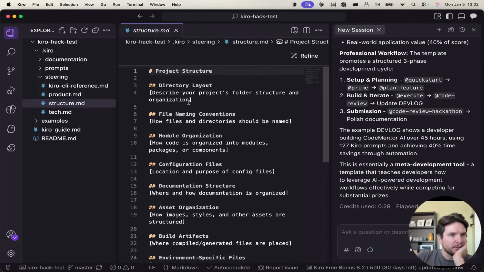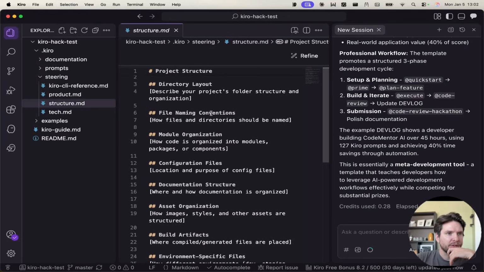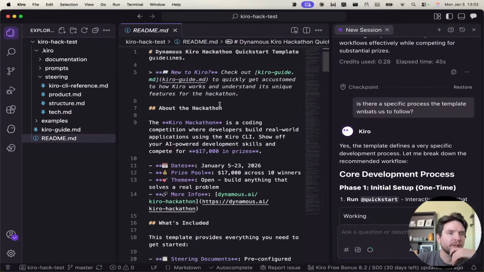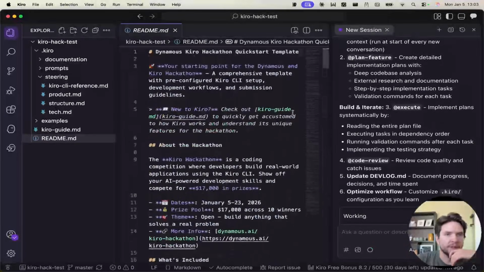And structure, you can of course change this up here if you want to. Let's just ask, is there a specific process that the template wants us to follow? I guess we would find it if we read the README, but I can't be bothered.